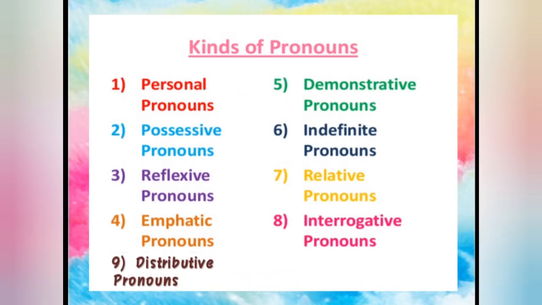Fine. Now we have a total of 9 kinds of pronoun in our class. The first one is personal pronoun, the second is possessive, then reflexive, then emphatic, distributive, demonstrative, indefinite, relative and interrogative pronoun. Fine. But today we are not going to do all of them together.